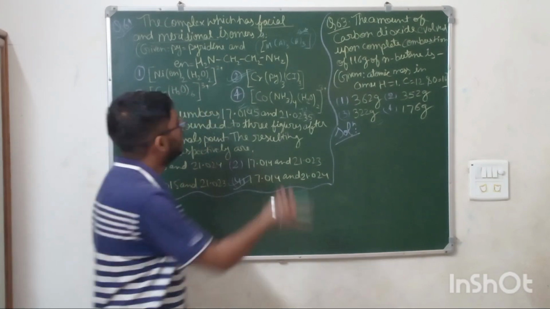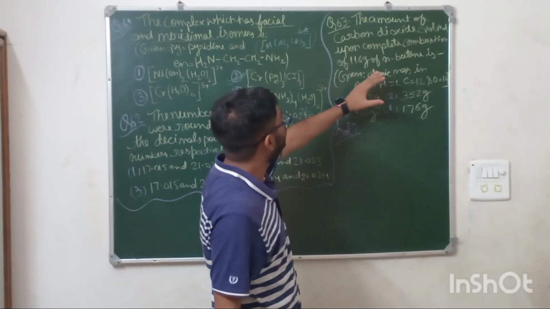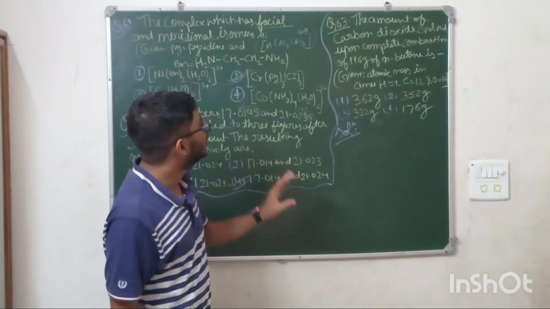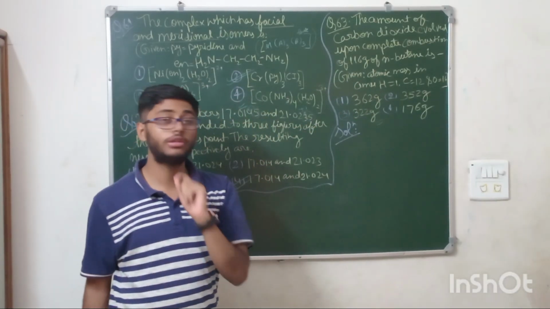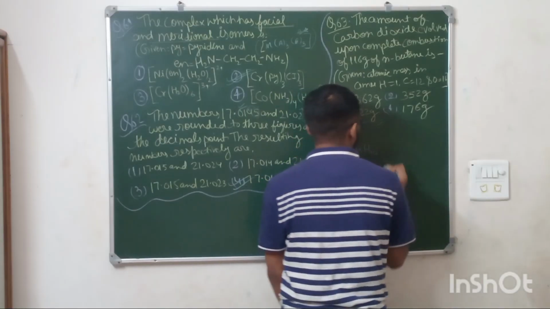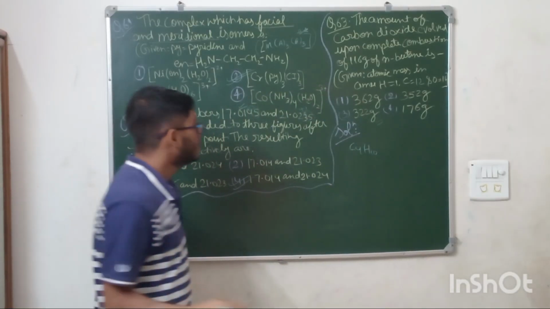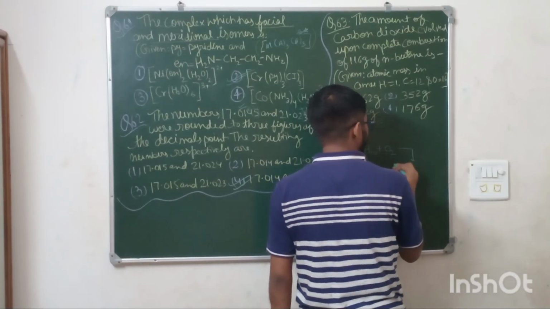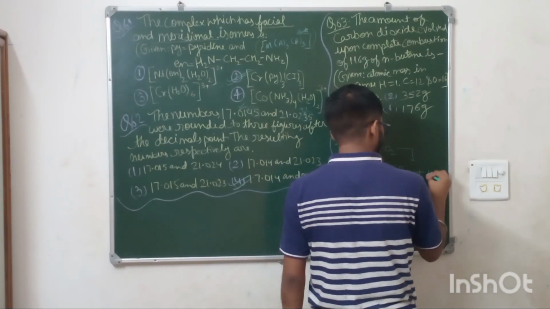Simple. Last question, you have to tell how much amount of carbon dioxide would be involved if you do the combustion of n-butane. So what is the formula for n-butane? It is C4H10. This is the formula. Okay. Now you have to do combustion, means heat it with oxygen. So it will evolve carbon dioxide and water.